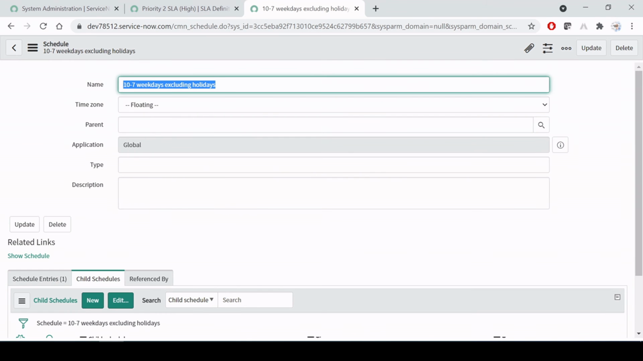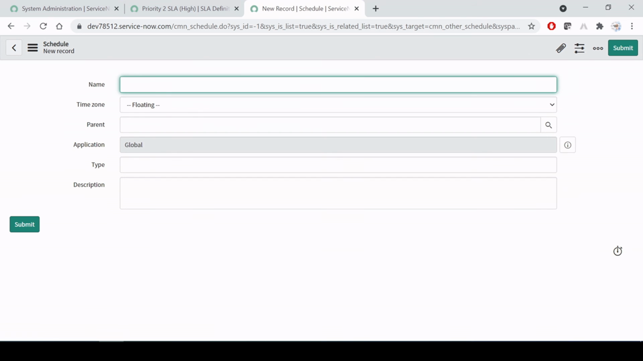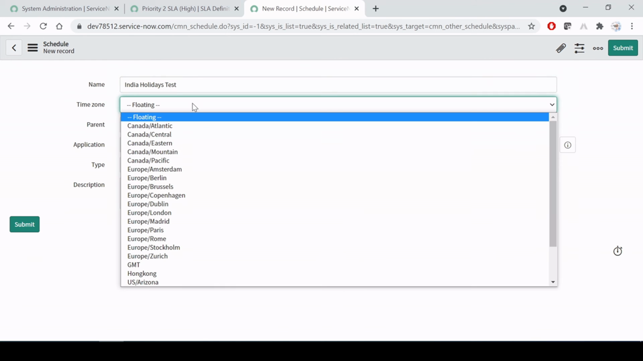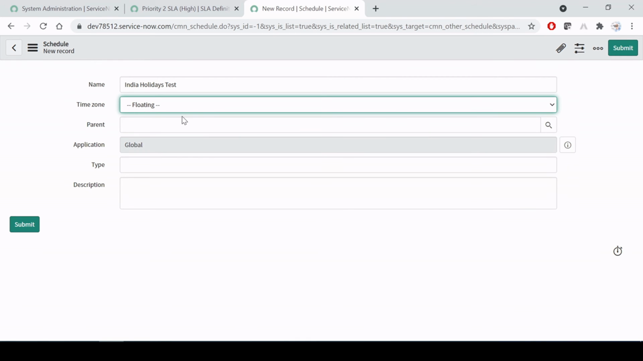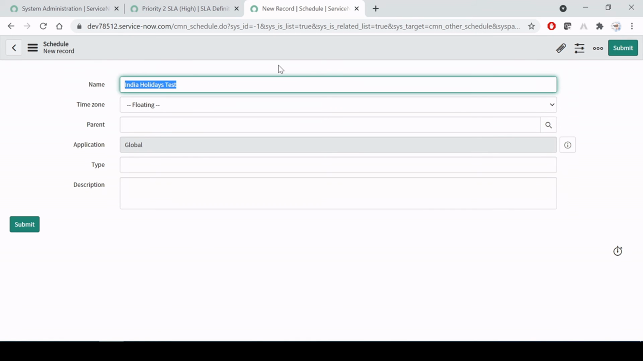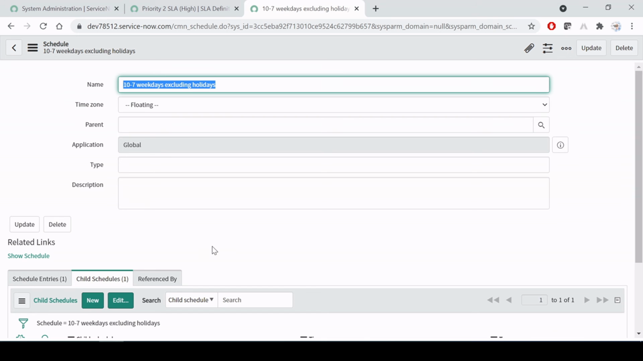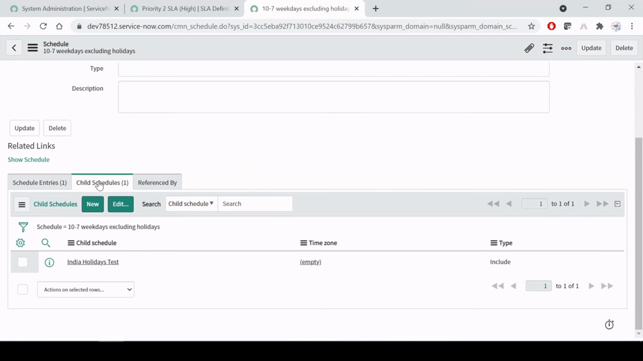So for this also I'll be creating a fresh one. I'm just clicking on the new button here. I'm giving the name India holidays, let's say test. Fine. Here it asks which time zone we have to follow. For the parent, we don't want to do anything. You just save it. Let me copy the name of the schedule. Fine. Now we have a child schedule.